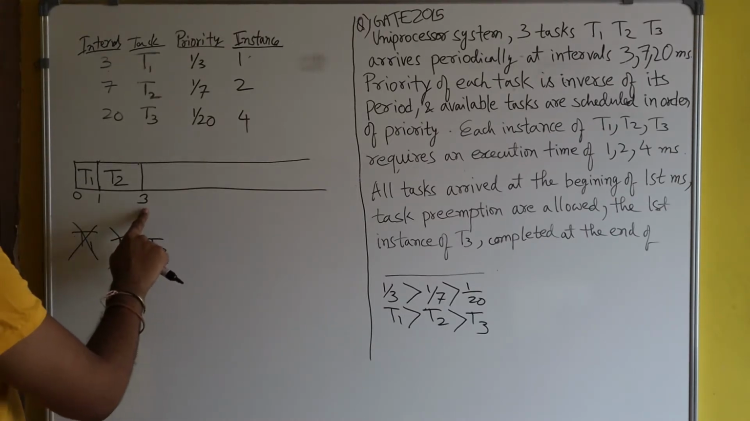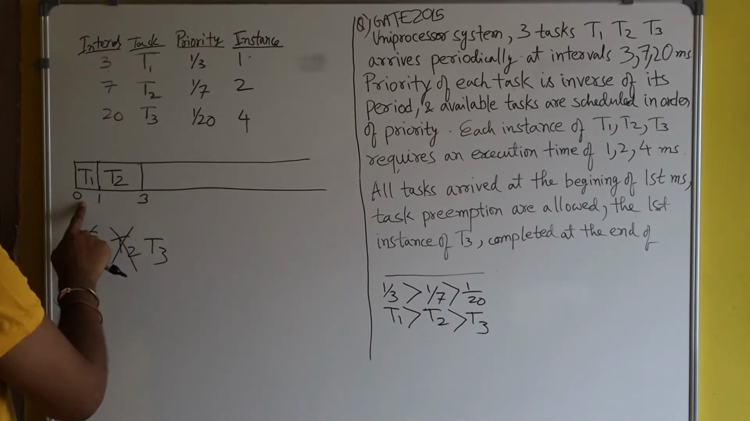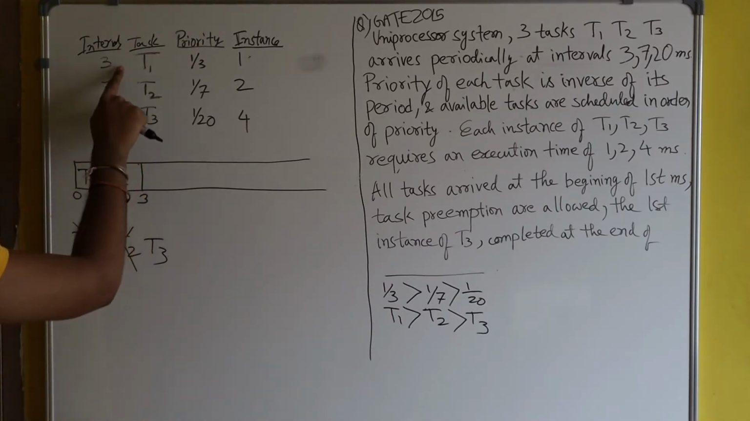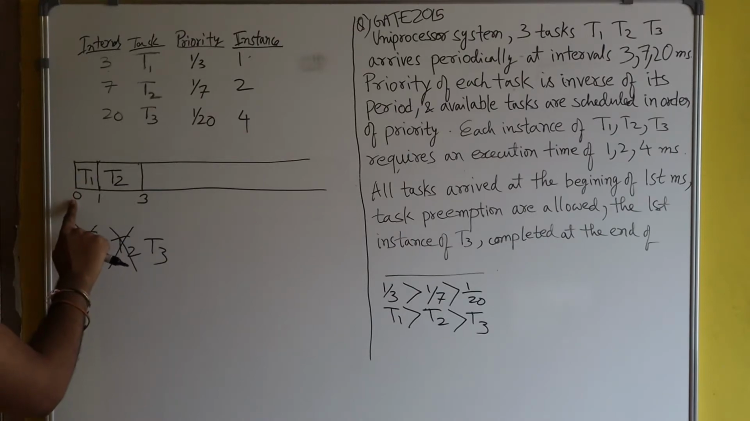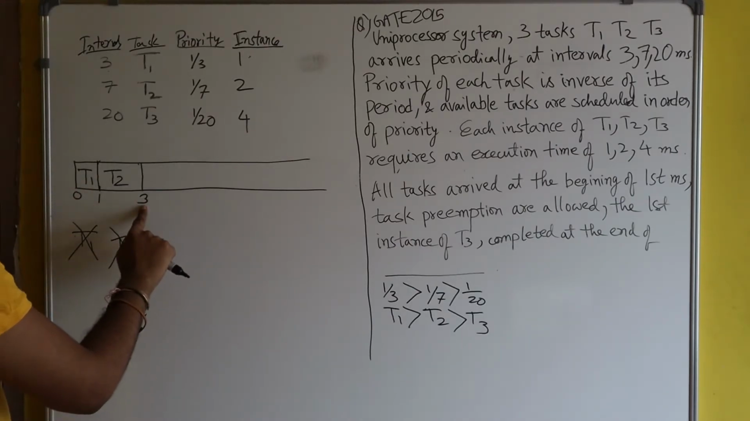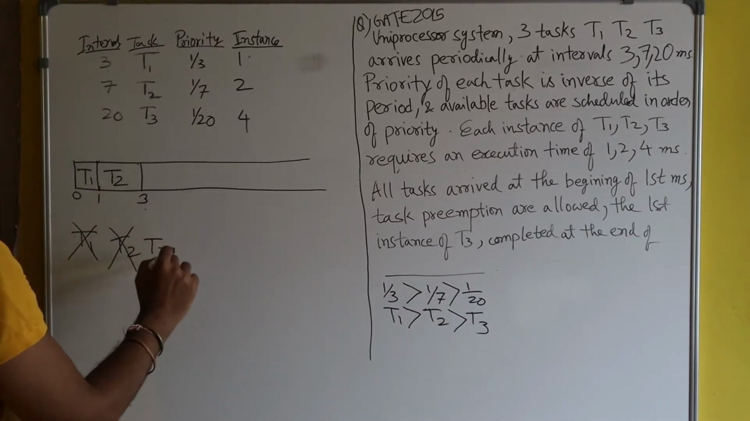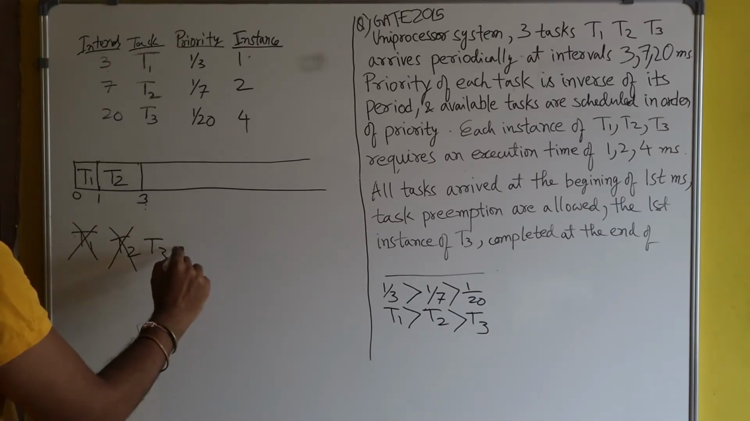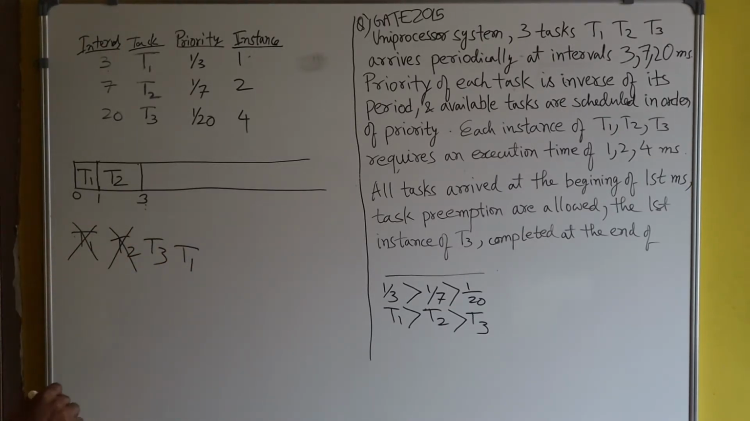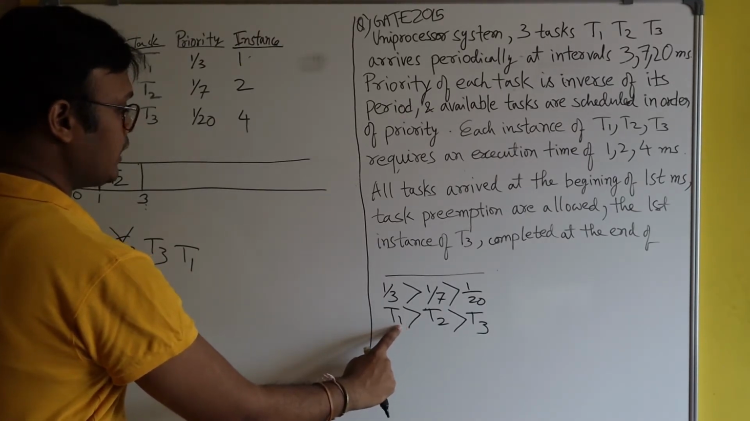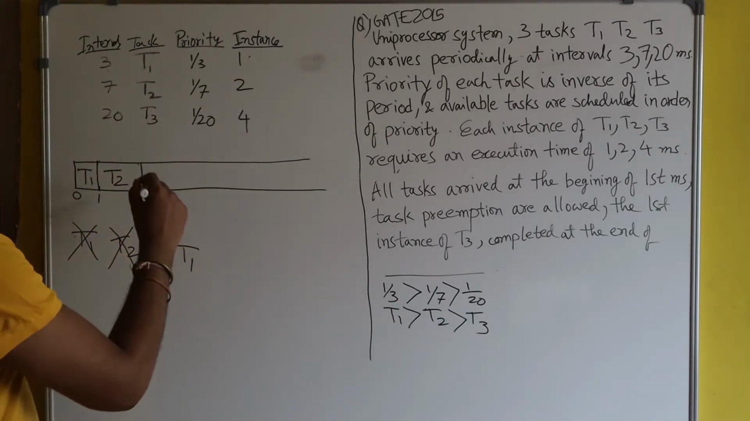And here at third second, again T1 came, because the periodic interval of T1 is 3, T1 will come every 3 seconds. So here again T1 will come. It means the available processes at 3 seconds are T1 and T3. T3 already arrived at 0th second along with all these tasks. So now CPU will be given to which process, T1 or T3? Obviously CPU will be given to T1 because T1 has higher priority than T3. So here I will write T1.